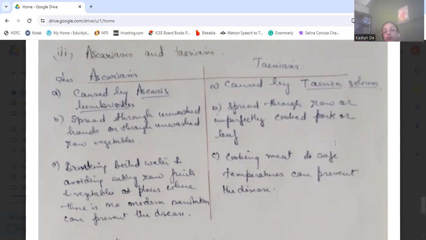This can prevent ascariasis from spreading. And for taeniasis, we should cook the meat to safe temperatures, which can prevent the spread of the disease.